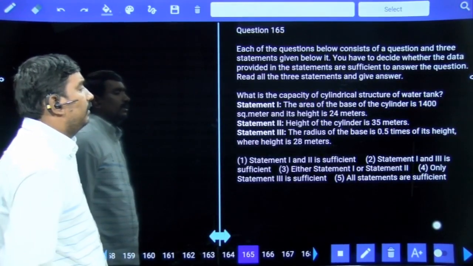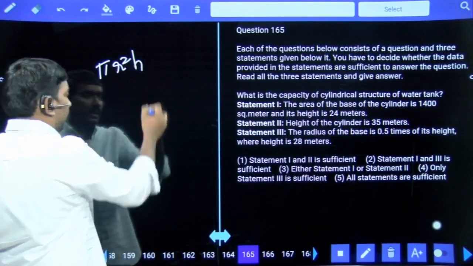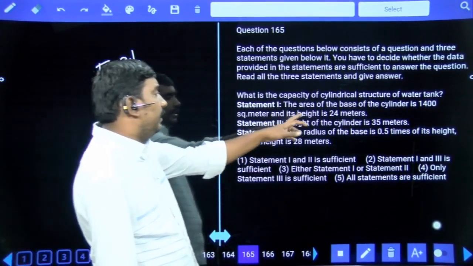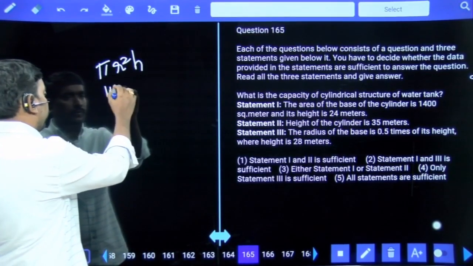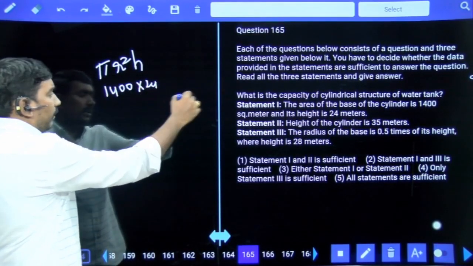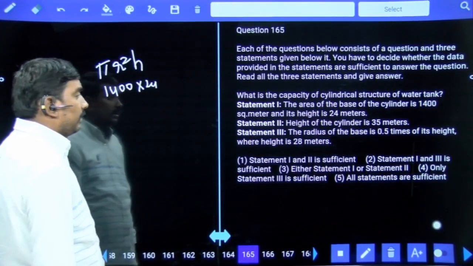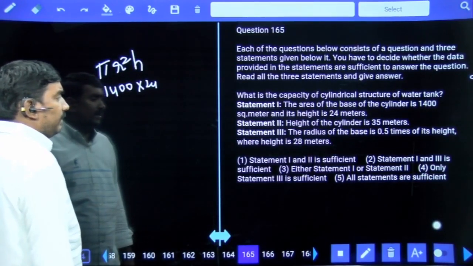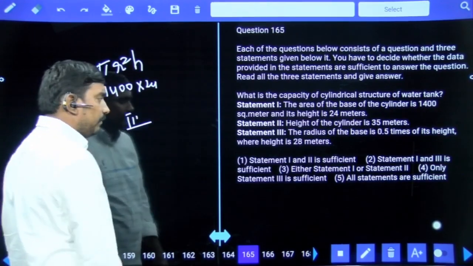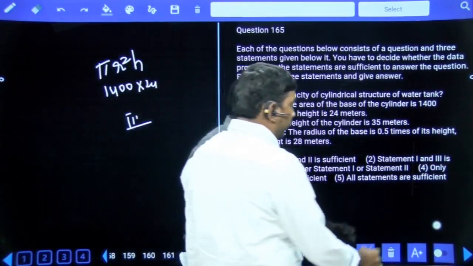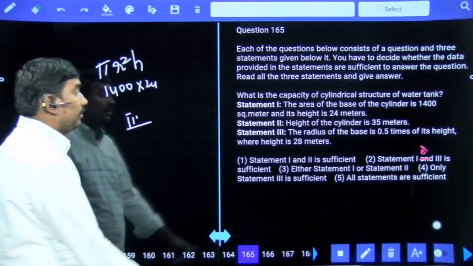What is the capacity of the cylindrical water tank? Capacity means volume. Volume of the cylinder means pi r square h. The area of the base of the cylinder is 1400 and its height is 24. So 1400 into 24, statement 1 alone is possible. Height of the cylinder is 35, not possible. Radius of the base is 0.5 times its height, where height is 28. Third statement alone is also possible, so either 1 or 3 is sufficient.